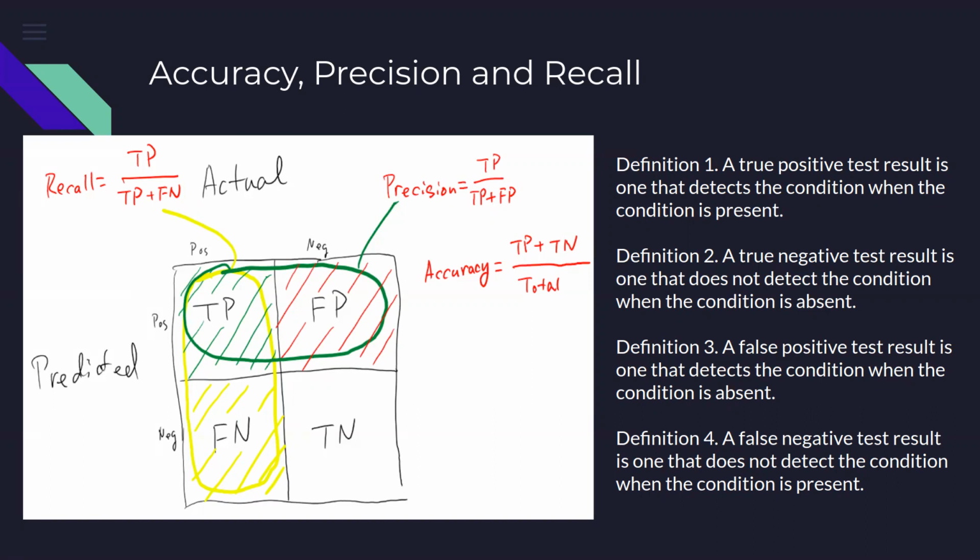So precision is saying that if I am saying something is positive, how many times I am correct. So I would be able to find out the total number of times when I say that the condition is positive, divided by how many times the condition was really or truly positive.